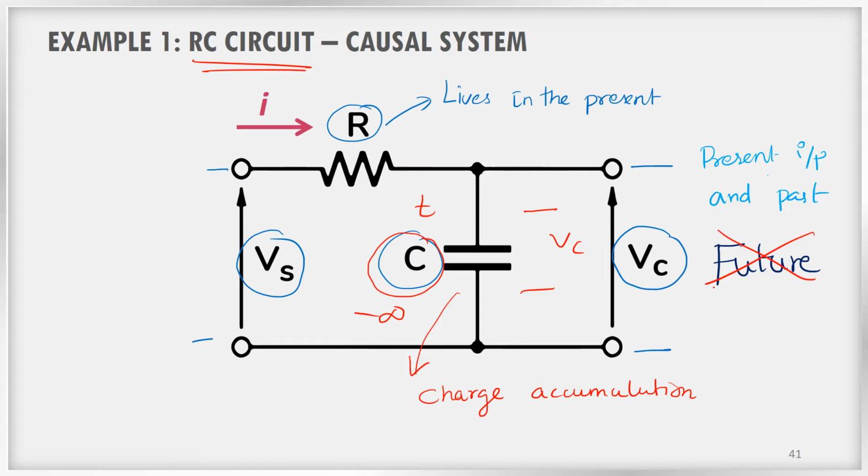What inputs may come in the future is irrelevant for resistors, capacitors, inductors, any circuit. So such systems are known as causal systems. Systems for which the output is determined only by the present input and past input are called causal systems.